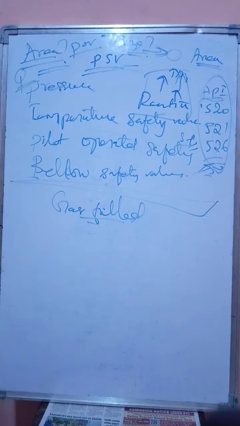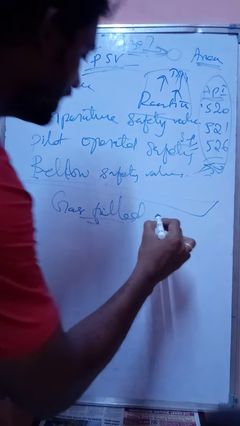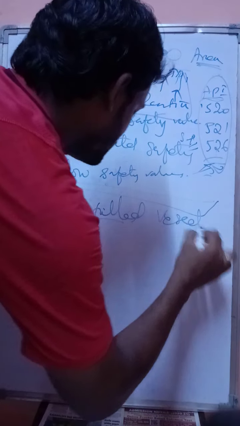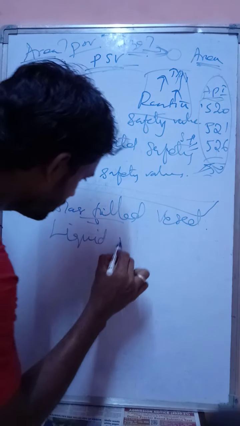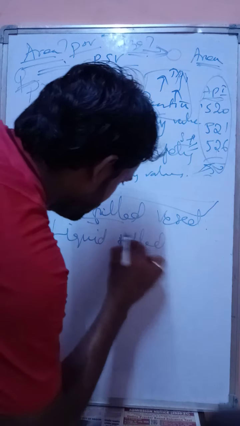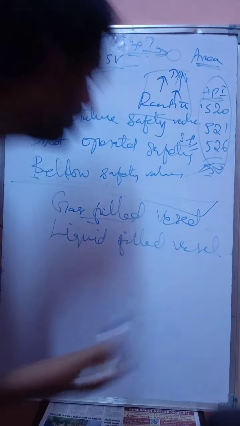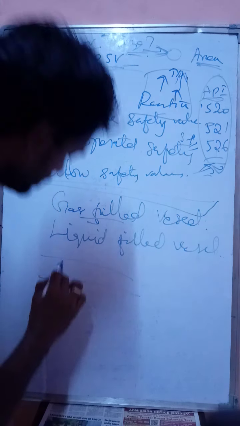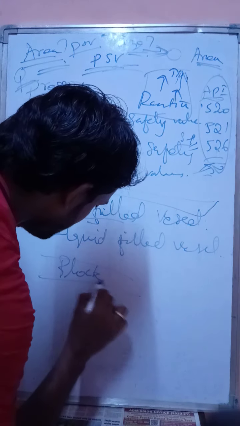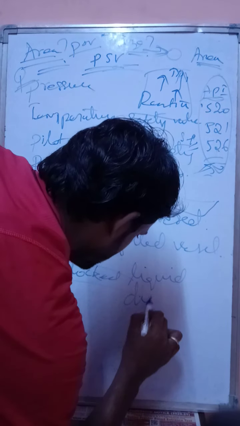These environmental considerations also we have to take. It can be either a gas filled vessel or a liquid filled vessel. Or you can design a safety valve for a line also. There is a blocked line discharge, you can say blocked liquid discharge.